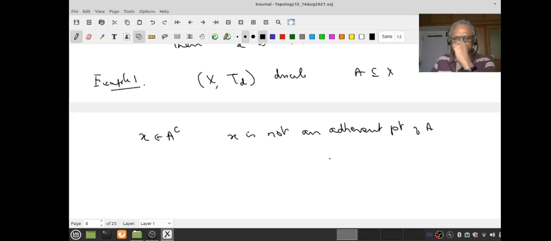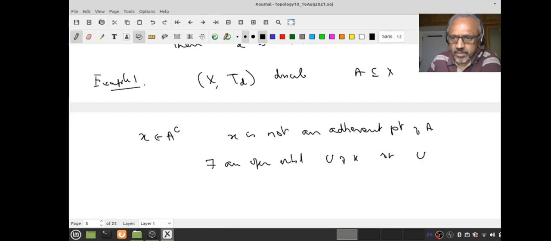We already know that, but I want to see it so that we get used to it. If it is an adherent point, then for every open neighborhood U of x, U intersection A is non-empty. If this is false, it means there exists an open neighborhood U of x so that U intersection A is empty. This is what we have to prove.